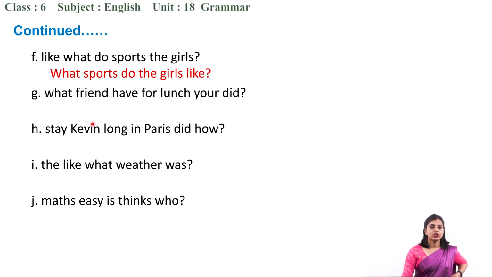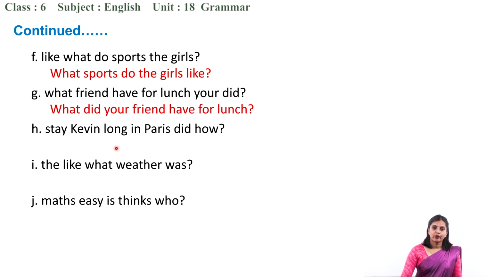Alright. The next one is, what friend have for lunch your did? Can you just arrange them and tell me what you have written? Good, very good. What did your friend have for lunch? This is the main verb, this is the subject, and here is the auxiliary verb. So, what did your friend have for lunch? Okay, the next one is stay. Stay is very good. Yes, stay is a verb, the main verb.